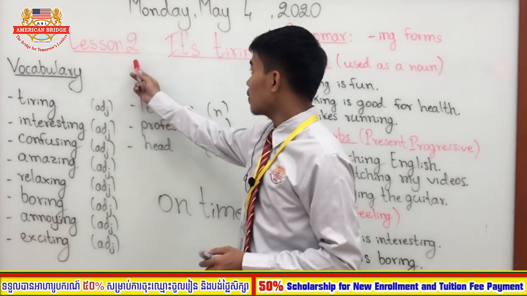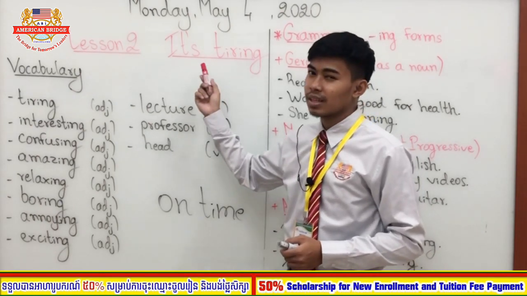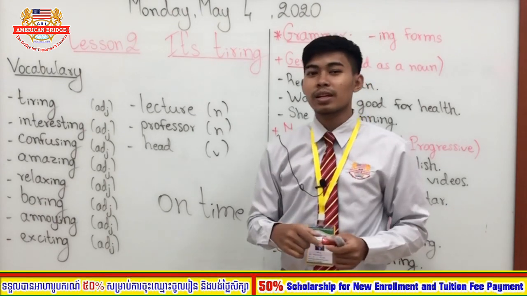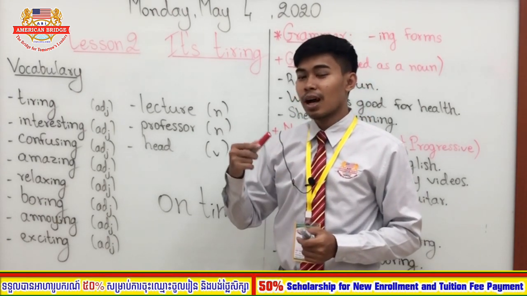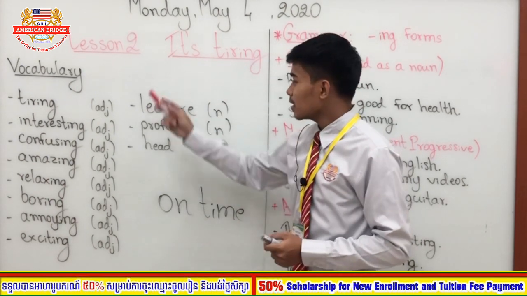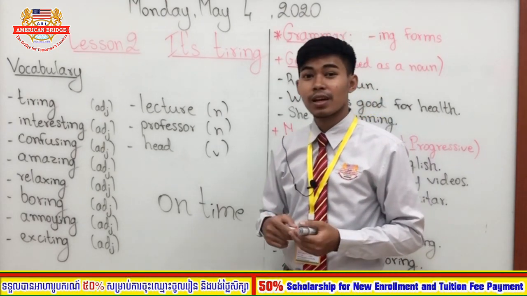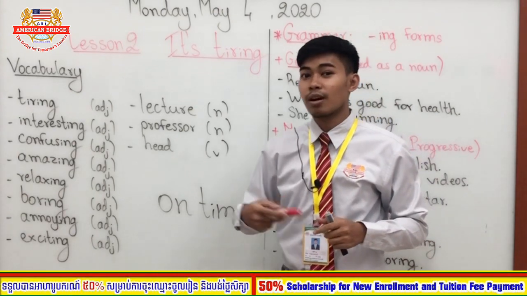So here our lesson 2, the title is It's Tiring. So what is our lesson about? But before we go to our lesson, let's go to vocabulary. Okay, so here there are some words. I think there are around 11 words that we are going to learn today. So let's go through each one all together.